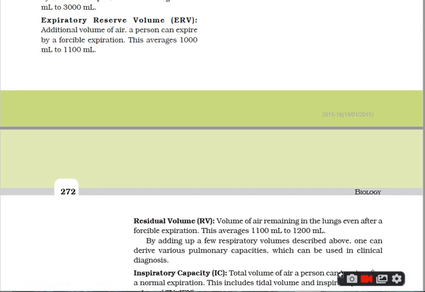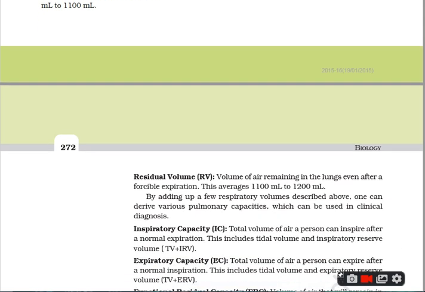Next is residual volume. The residual volume is represented by the abbreviation RV. It is the volume of air remaining in the lungs even after a forcible expiration. That means if you forcibly expire, some amount of the volume of air is left in the lungs. It is about 1,100 ml to 1,200 ml.